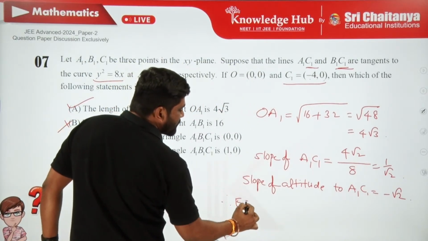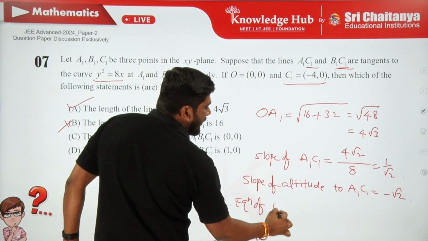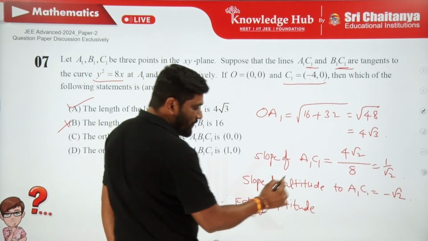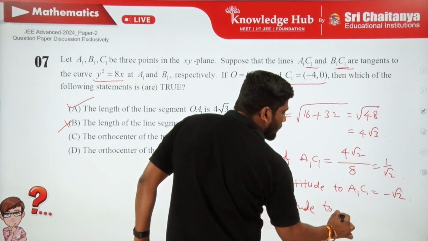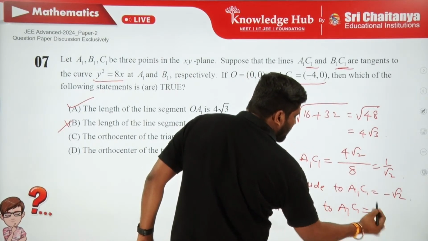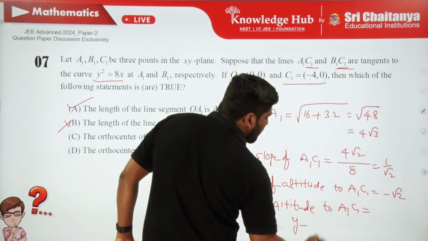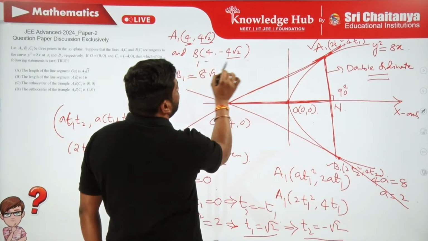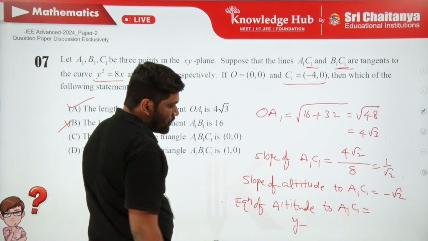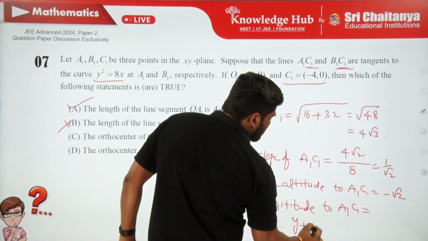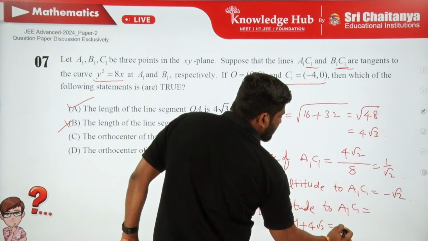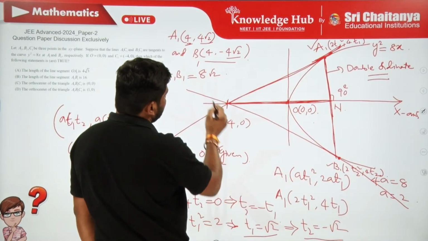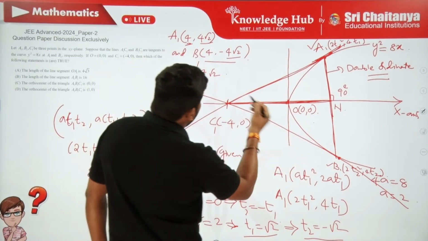Therefore, the equation of the altitude to A1 C1, drawn from the point B1, 4 comma minus 4 root 2, is y plus 4 root 2 equal to minus root 2 into x minus 4.